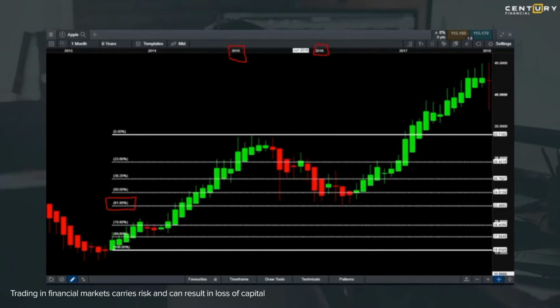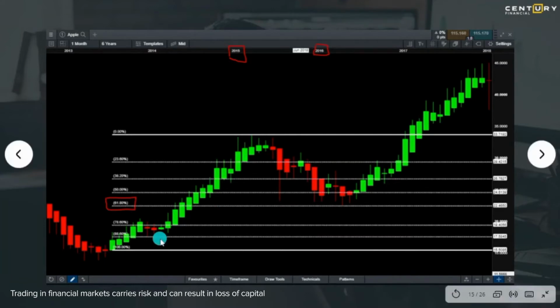This is where Fibonacci is going to help us quite a lot, and especially 61.8. In this case, I've already drawn my Fibonacci. I've chosen the bottommost point, where the trend began, to the highest point where the trend ended. So this is a 100% move of this particular rally, right? Now, if you notice, after it started dropping, it comes to a certain point before it picks back up again.